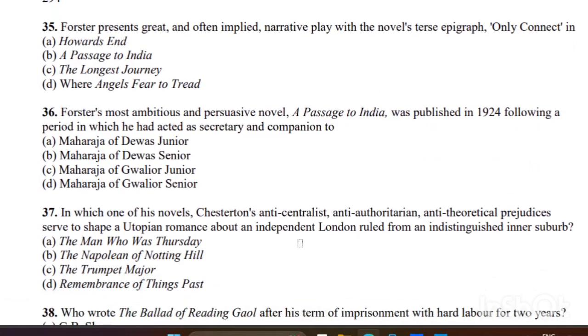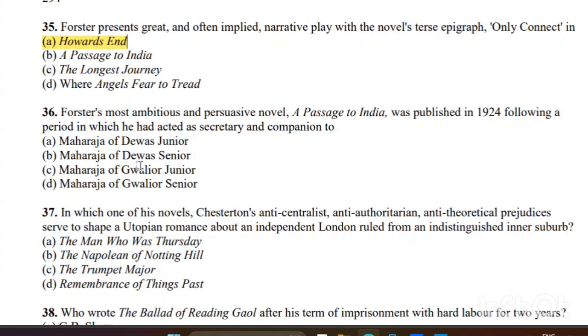35. Forster presents great and often implied narrative play with the novel's terse epigraph, "Only connect." So it's a very easy question. "Only connect" came from Howards End. So the right answer is Howards End.